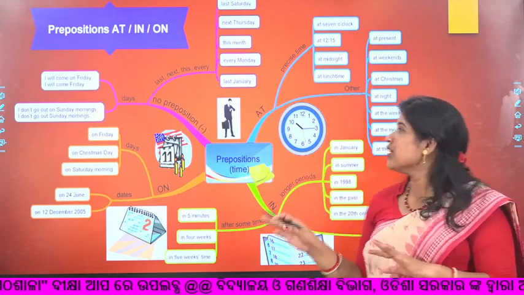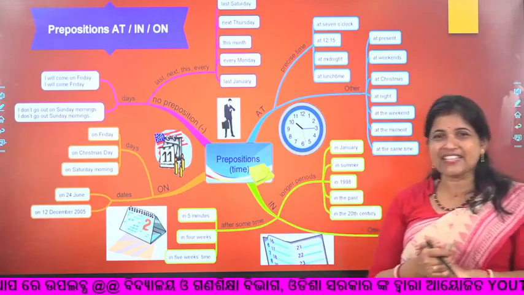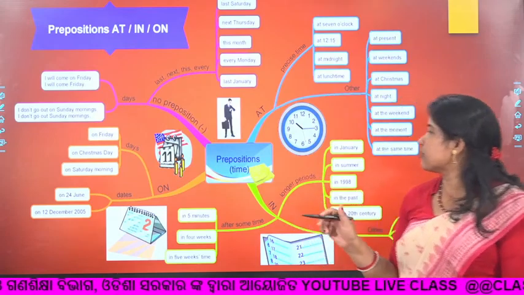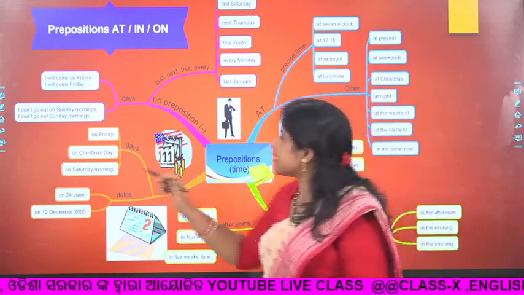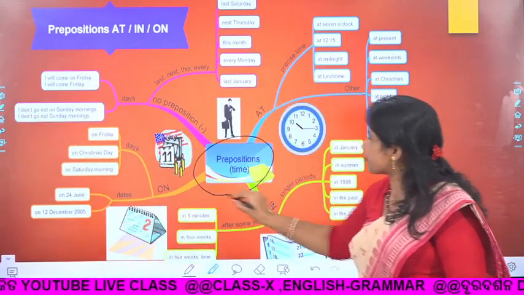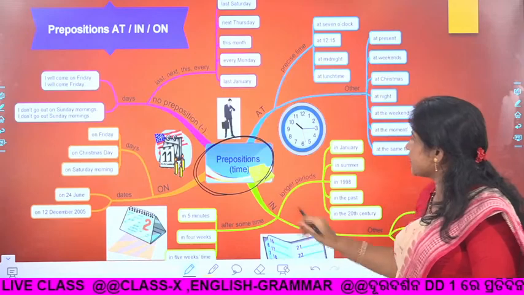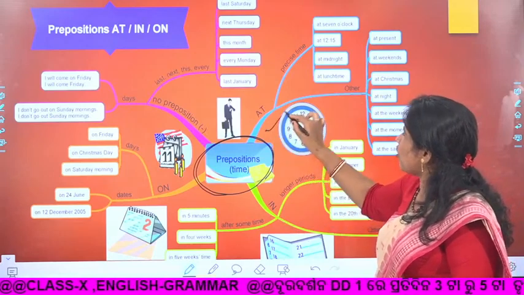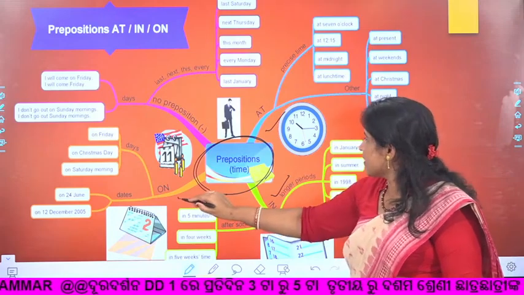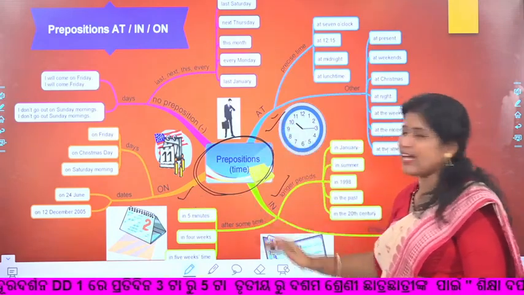If you do such lines and such boxes showing where to use in and where to use on. So this is the middle where it is written prepositions of time. So it has different directions. So it is at, then on and in.